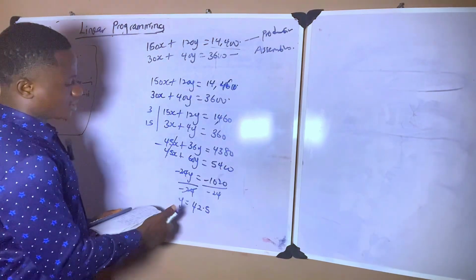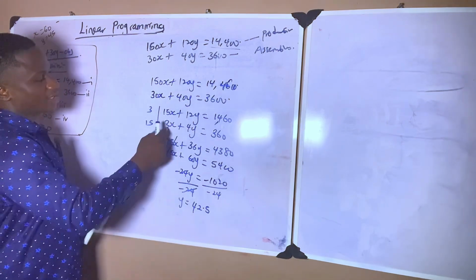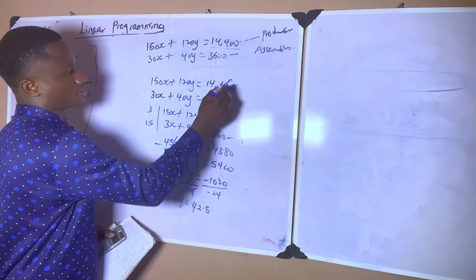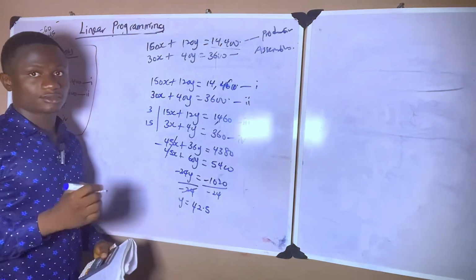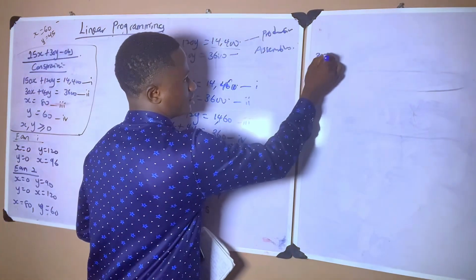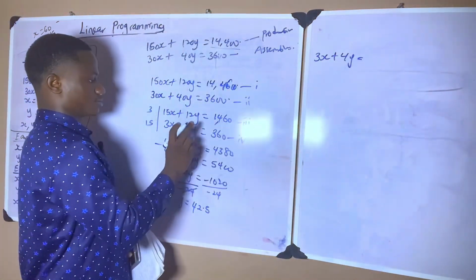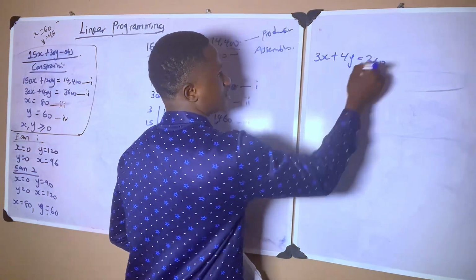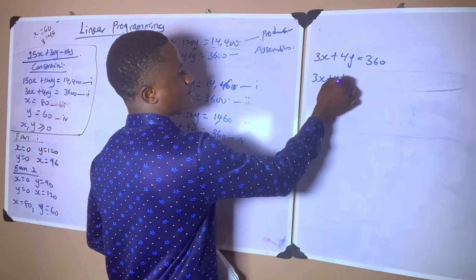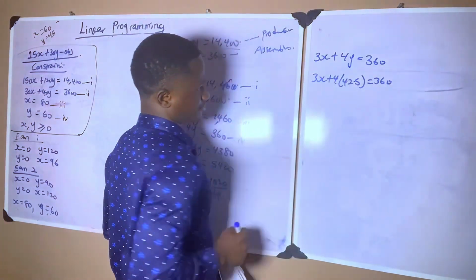Then we substitute the value of y in any of these two equations. I'd like to go with the second equation. Let me see, equation 4, equation 3, equation 1, equation 2. From equation 4, which is 3x plus 4y equals 360, and y is 42.5, substituting y, 3x plus 4 times 42.5 equals 360.